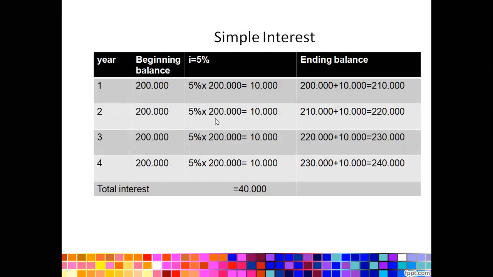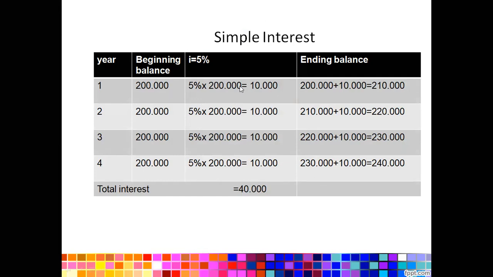So 5% times 200,000, which is 10,000, and the ending balance will be 210,000 plus 10,000, gained from the second year's interest, which is 220,000. And repeat the same step until year 4.